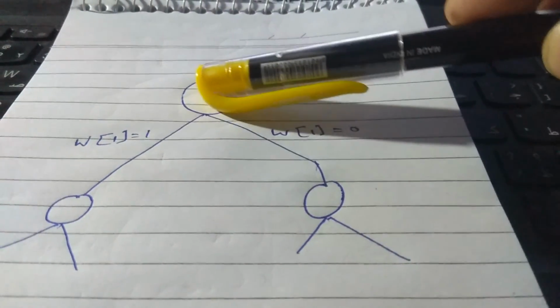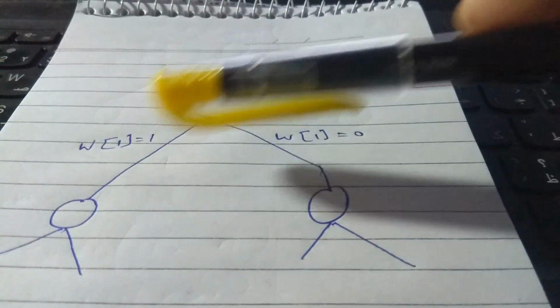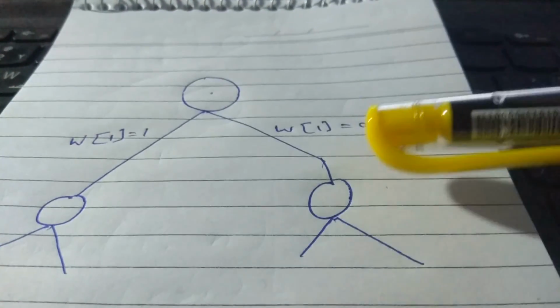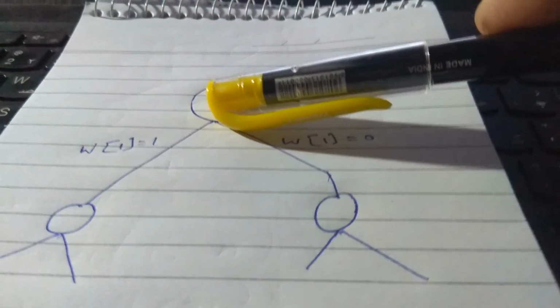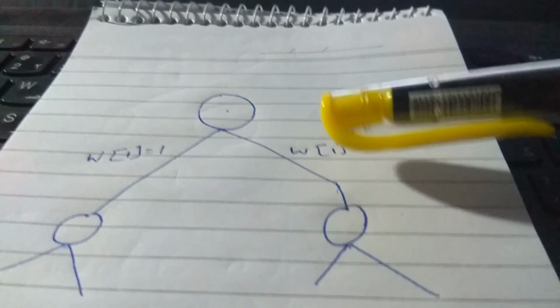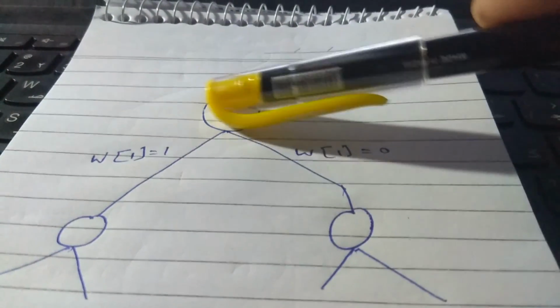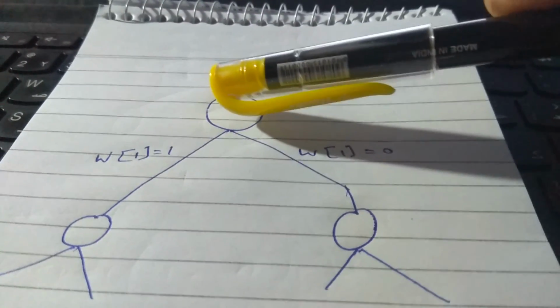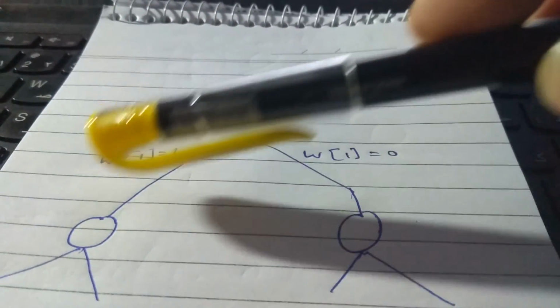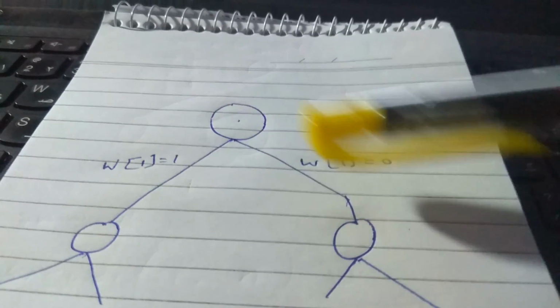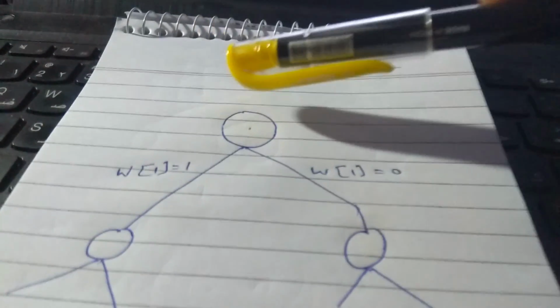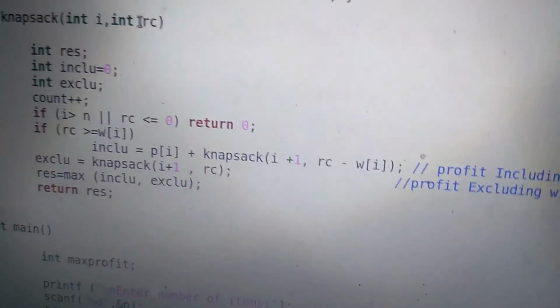So this problem state receives a profit through this leg by including W1, and receives a profit through this leg by excluding W1. So this will check which is the maximum profit, the profit coming through the left leg or through the right leg, which is maximum, that will be returned.